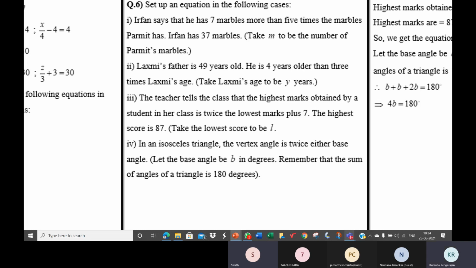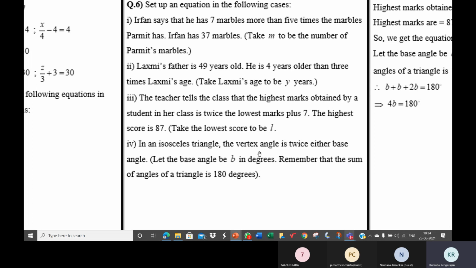There is one number given to you and that number is expressed in a particular way. You can see it here. Highest mark. What is the highest mark? 87. They are expressing that the highest mark is explained like this. The highest mark is twice the lowest marks, 2L plus 7. So 2L plus 7 is the highest mark. 2L plus 7 is equal to 87, which is the highest mark.